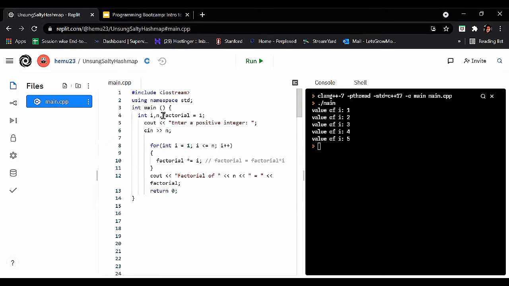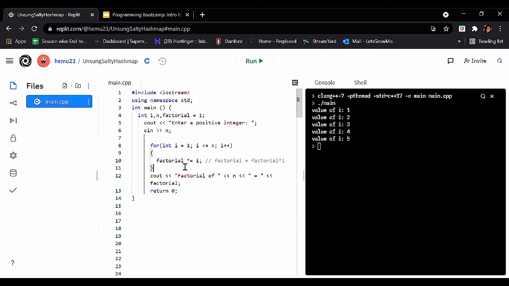Initially we are initializing the factorial variable to 1, and now what we are doing here is multiplying i by factorial, which is 1 into 1, and assigning it to factorial again. In that way we can find the factorial of our number.